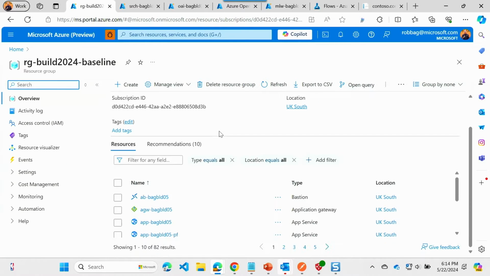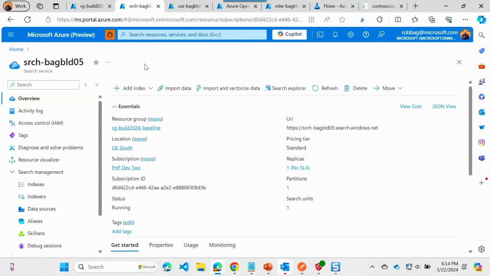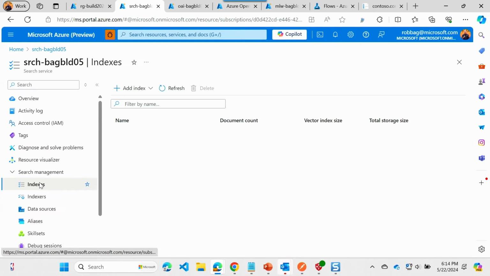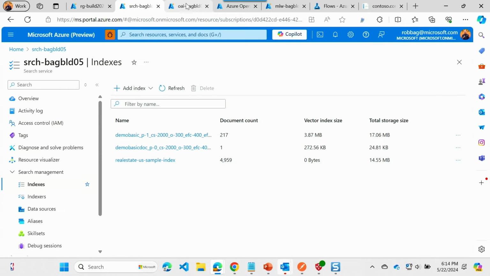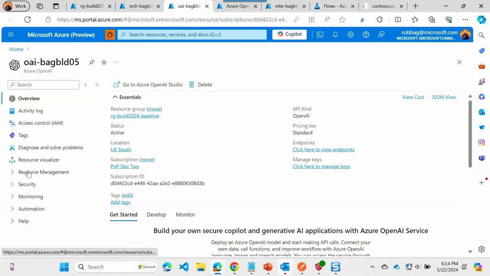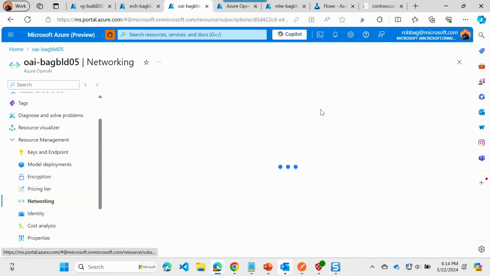You can see out here in my resource group, there are 82 resources that got deployed. I guess it wasn't 11 billion. I'm just going to show you a few of the important ones. Here's our search service, and if you see here, these are the search indexes that we've got deployed currently. Here's Azure OpenAI. What's interesting here, if you look under Resource Management, we can see the Networking tab.